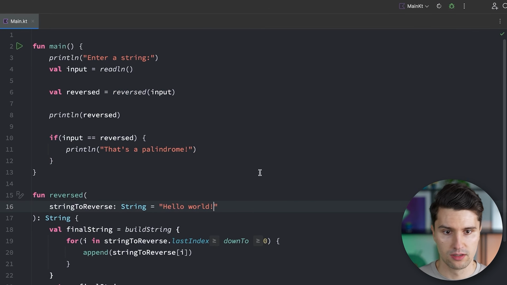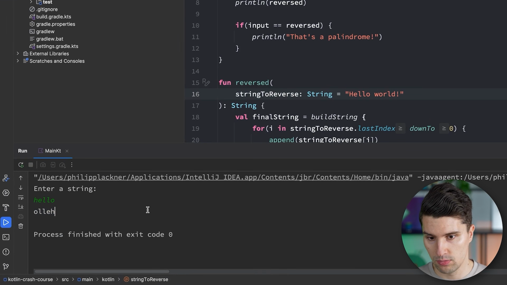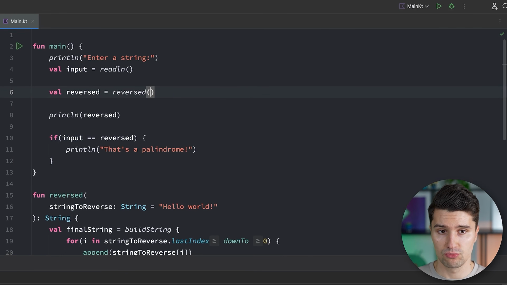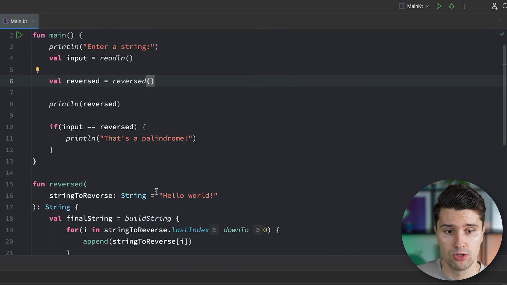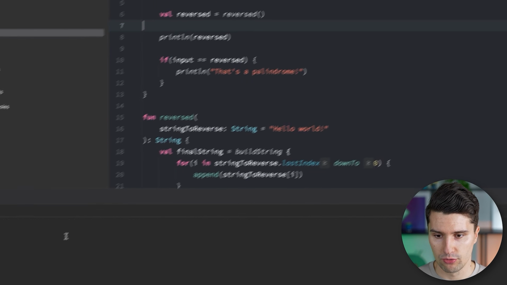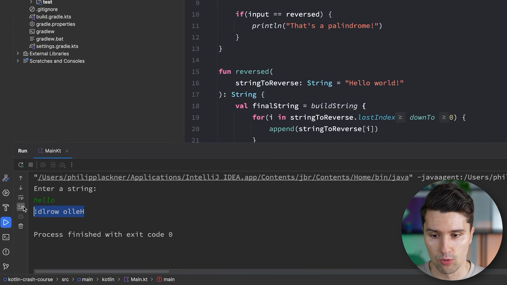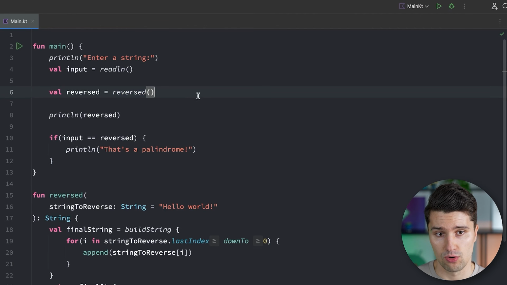If we then actually run this again and we enter just hello, then it will reverse hello. But if we actually don't pass in this input here, so we just omit this parameter, you can see we don't get an error anymore, because in that case, it would simply use this hello world string. So if we would run this again, we enter hello again, in that case, it would now reverse hello world because that's the default value since we did not pass anything to this function call here. Let's put this input in here again.